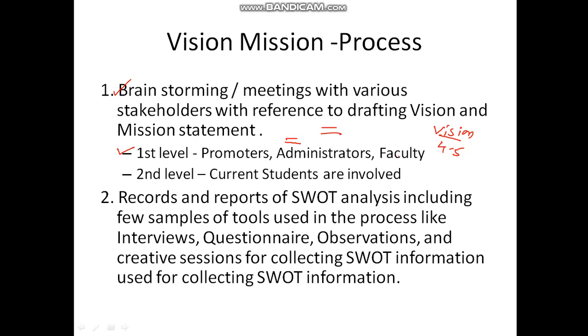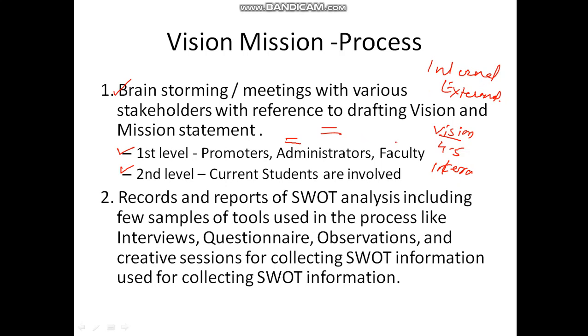The second level is where you come up with some statements and then discuss them with the current students. So there are two types of stakeholders. One type is the internal stakeholder, and another is the external stakeholder.